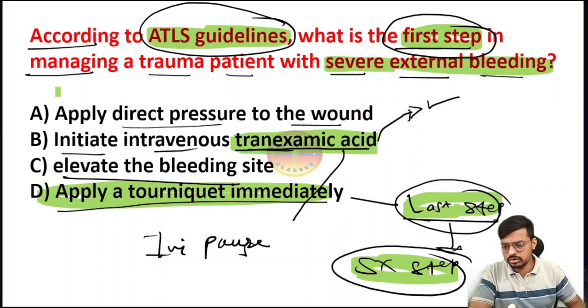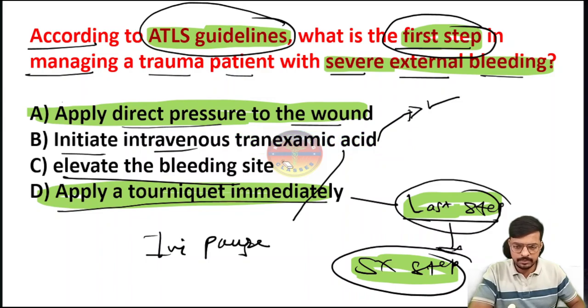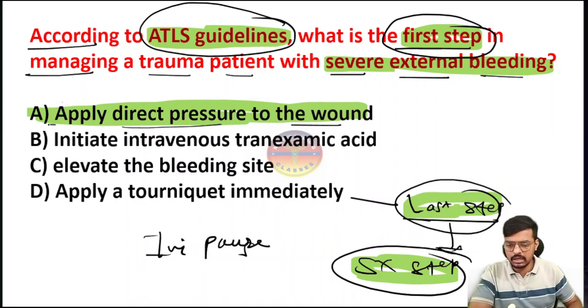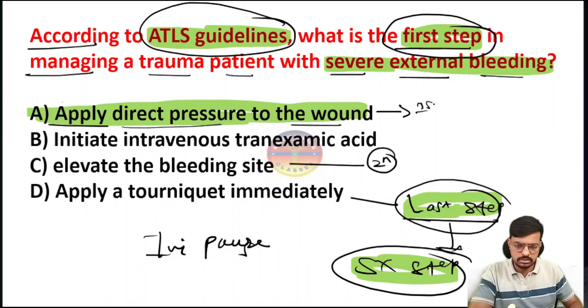Yes, few people have chosen the correct answer: apply the direct pressure over the wound which is bleeding. I am clearing everything and keeping the correct answer highlighted. Apply the direct pressure on the wound, very, very important. This is the first step, and the second one is elevating the bleeding site.